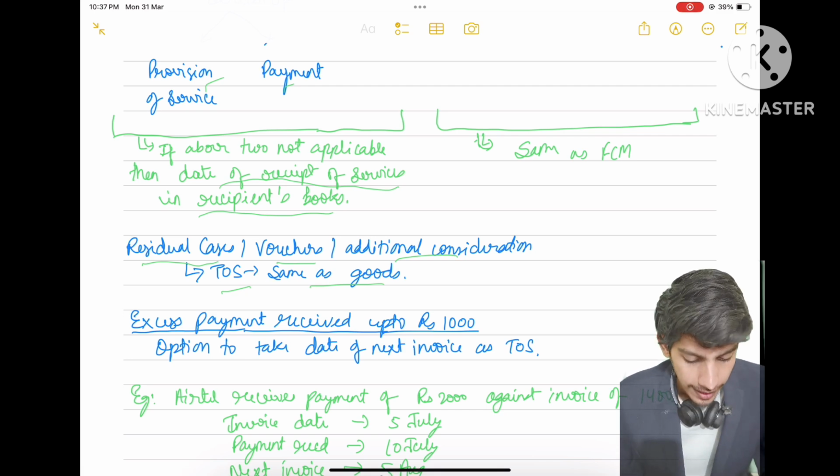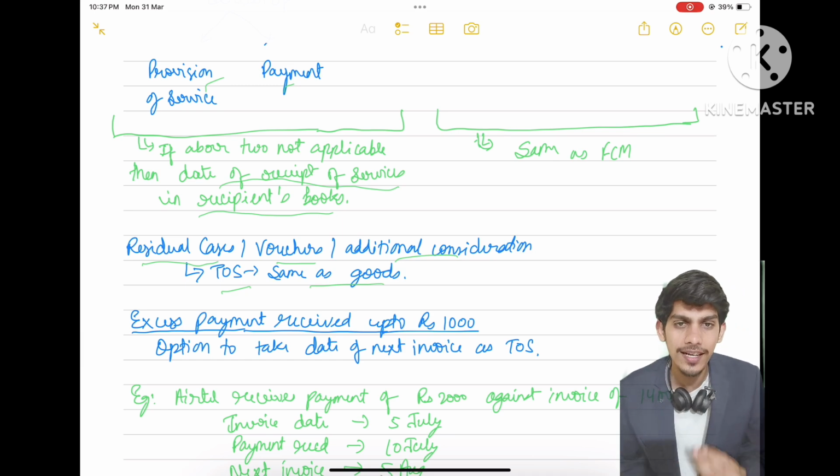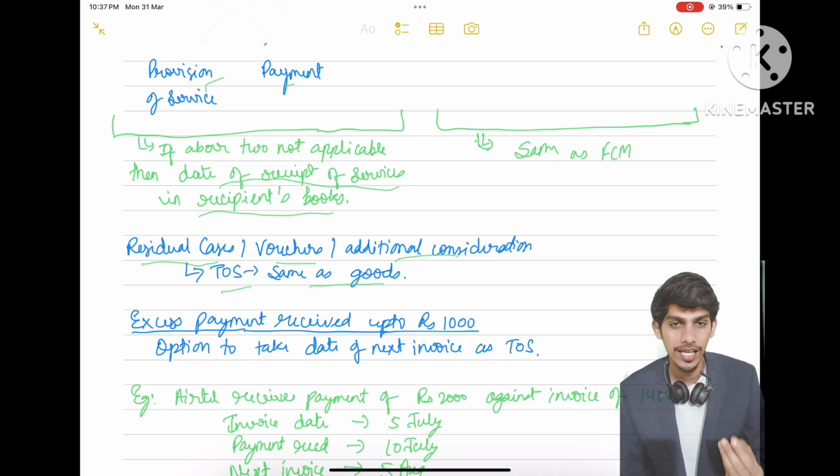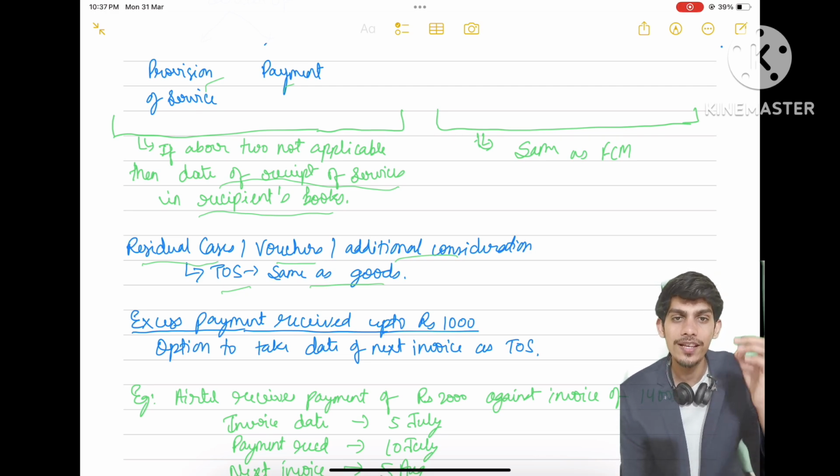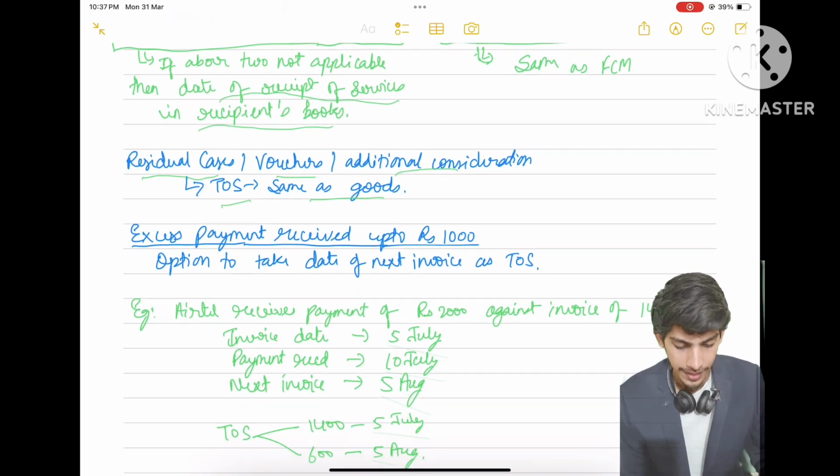Simple. Then additional consideration. If we receive any additional consideration, which can be for interest, penalty, late fees for delayed payment, then the time of supply for such additional consideration will be the date on which such consideration is received.